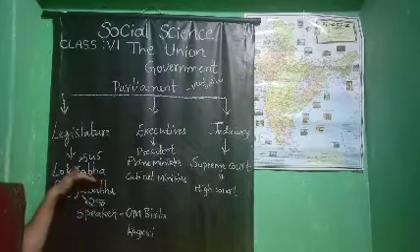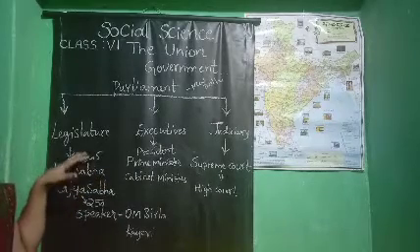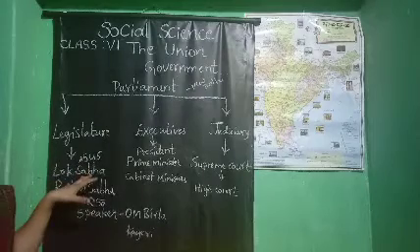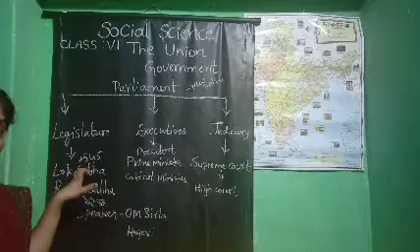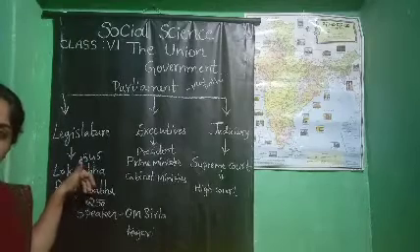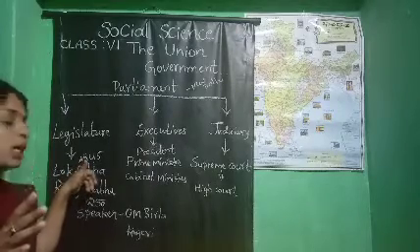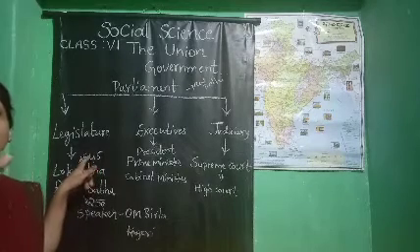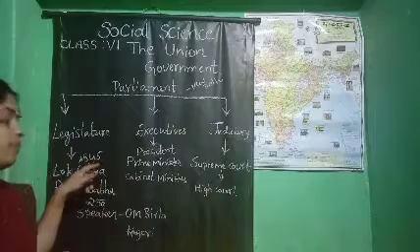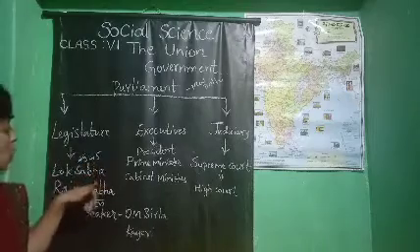Okay, children. Secondly, he should not be an insolvent. Insolvent means he should not have any illegal property. Then he must have finished the age of 25, and he must be a good Indian citizen. Understood? Then the Lok Sabha speaker.